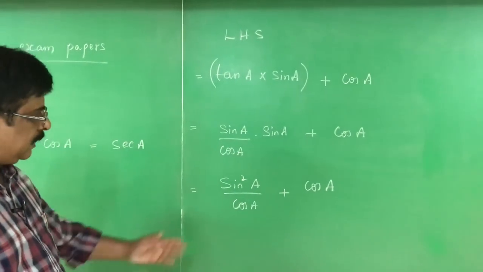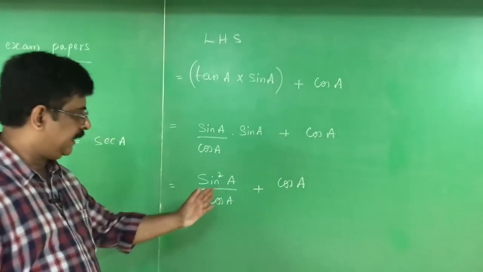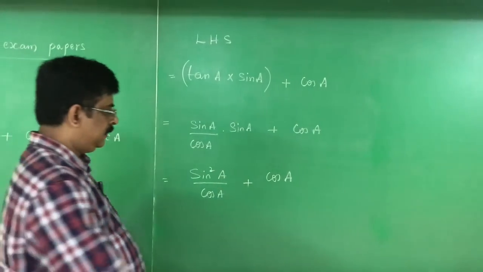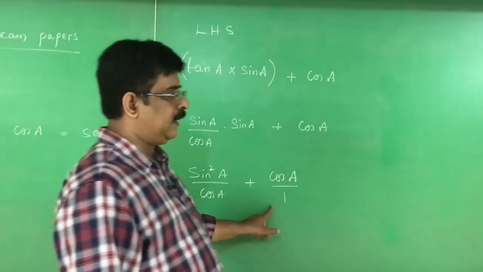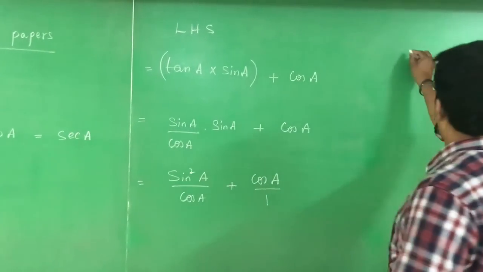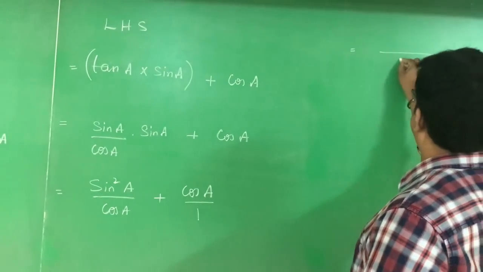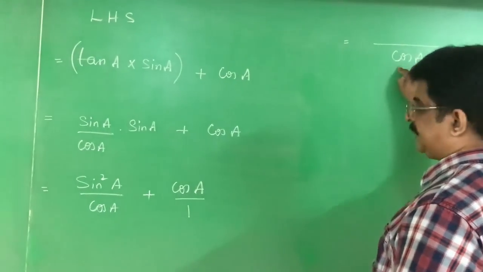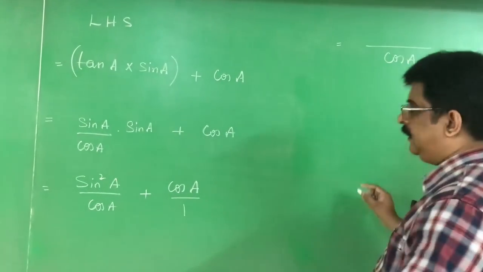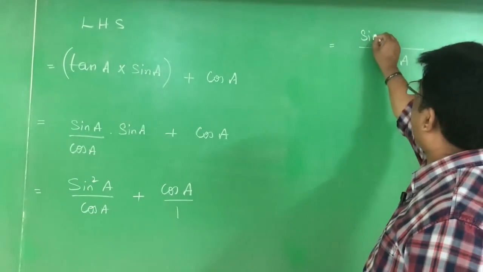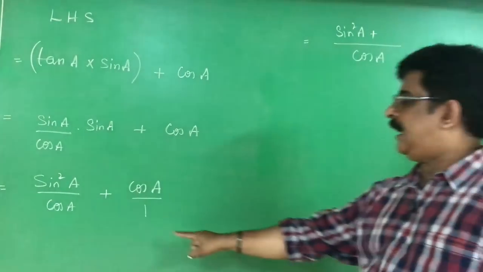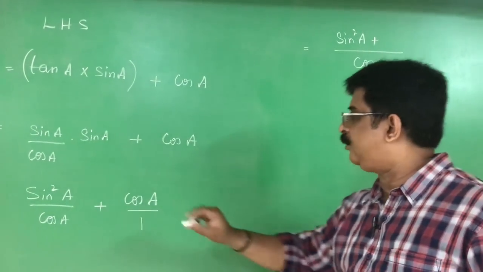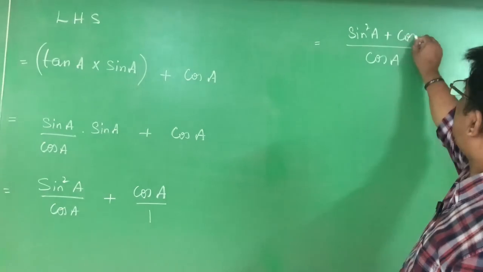Right? Now here there is a binomial, we have to take the LCM and add. Your denominator is 1 and cos A, so what is the LCM? Cos A. LCM is cos A. Cos A divided by cos A is 1, then it becomes sin square A, plus cos A divided by 1 is cos A, cos A into cos A is cos square A.